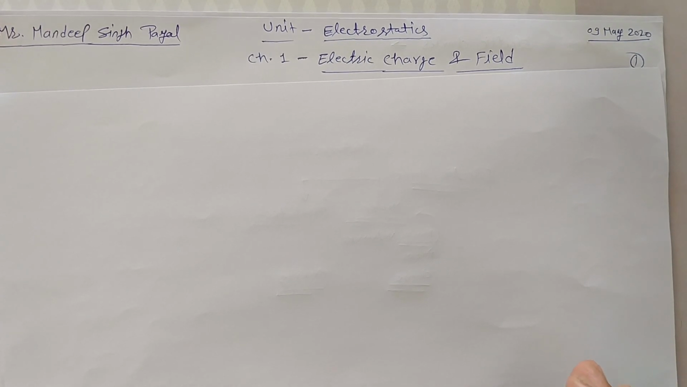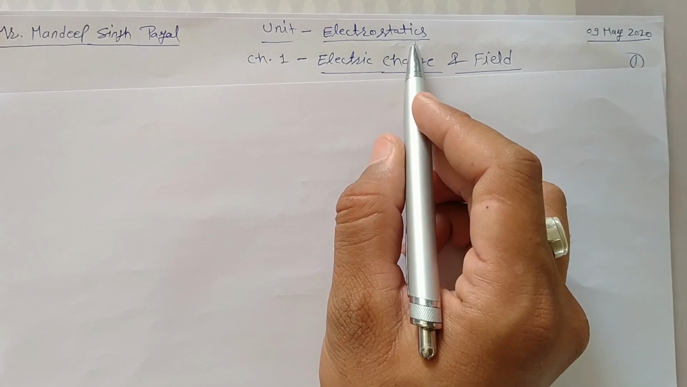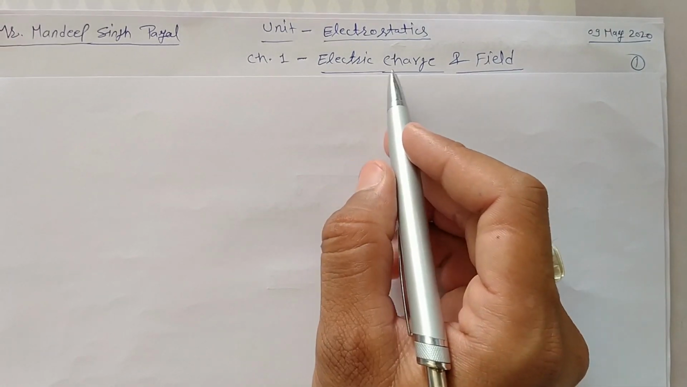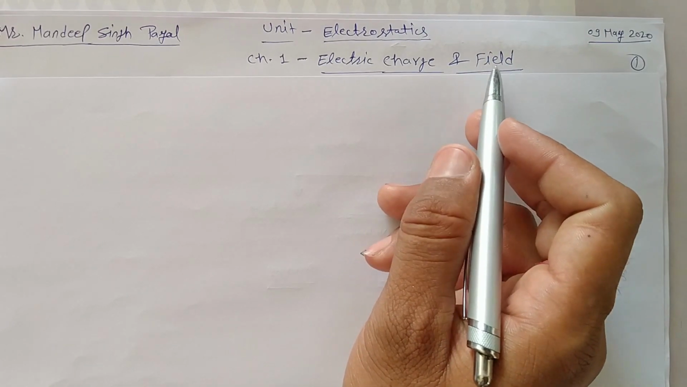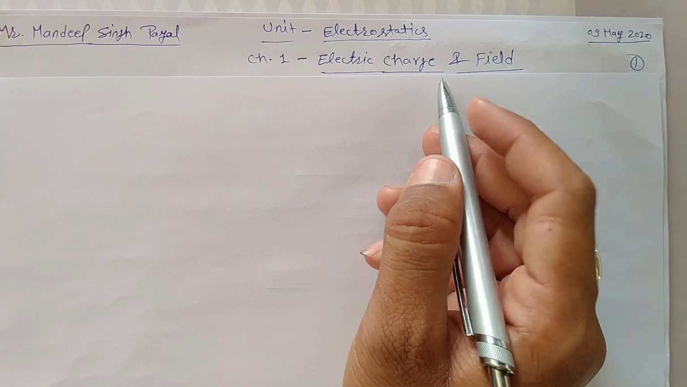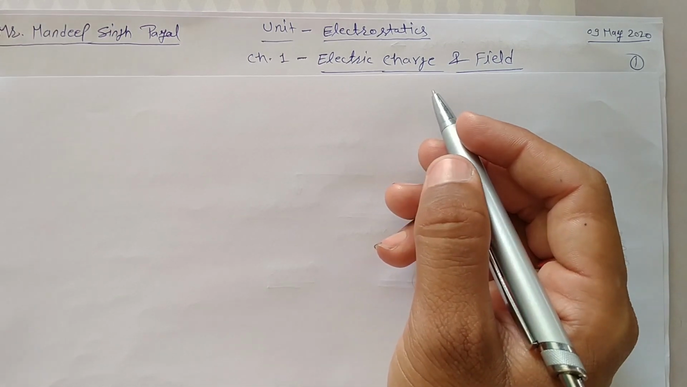Today, we will start the physics subject of class 12th. There are 10 units in this subject, in which the first unit is electrostatics. In this unit, the first chapter is electric charge and electric field. What is charge? Before discussing electric charge, we discuss nature.